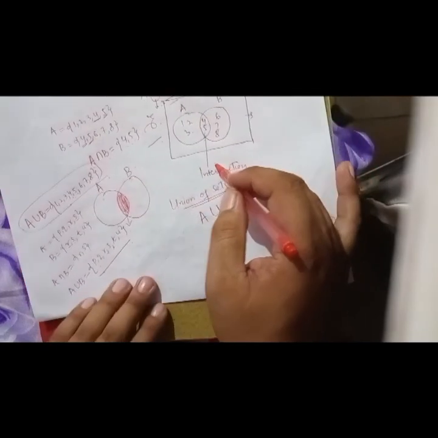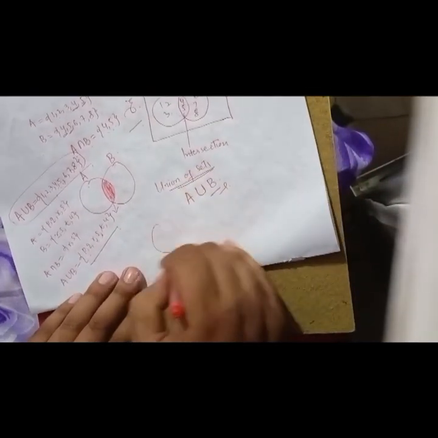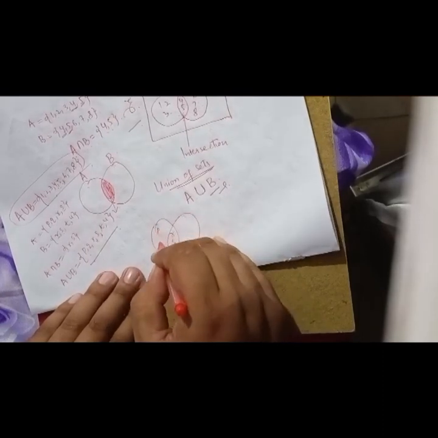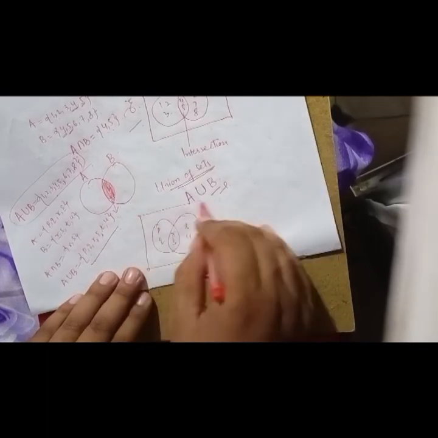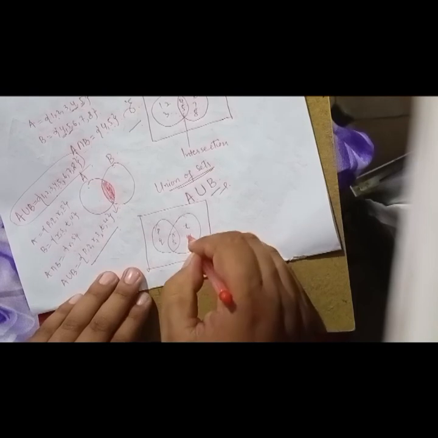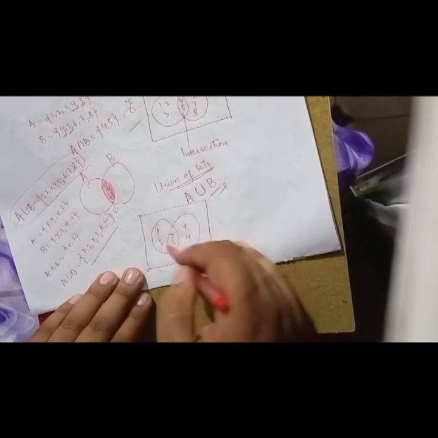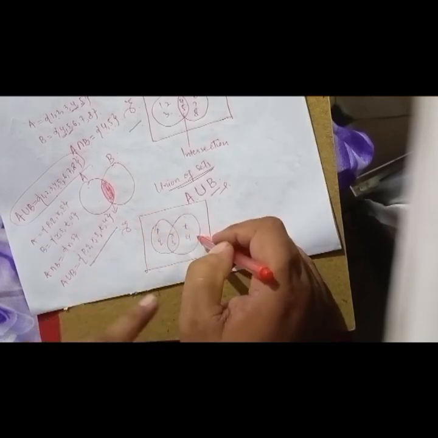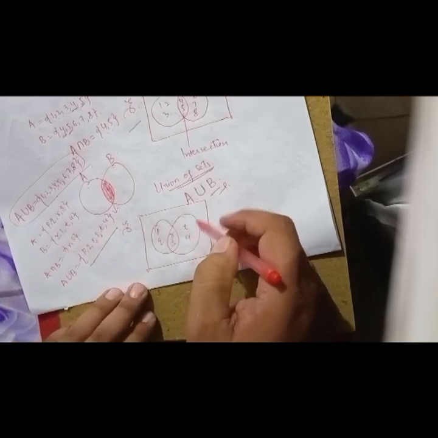How will I represent the union of sets in a Venn diagram? If I make the diagram here, R and S are in the middle, P and Q are here, T and U are here, and here I will draw the universal set. Here I am dealing with English letters, so the universal set will be all the letters which exist, that's 26 letters.